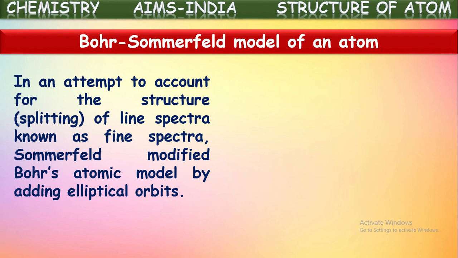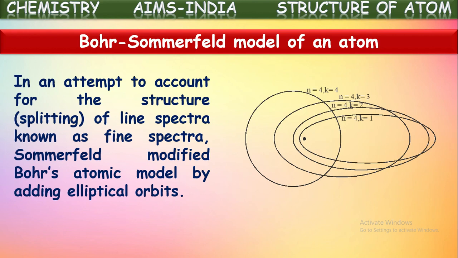In an attempt to account for the structure of line spectra known as fine spectra, Sommerfeld modified Bohr's atomic model by adding elliptical orbits. In Bohr's theory, it explained only circular orbits. He told that electrons are revolving in circular orbits around the nucleus, which are called shells or orbits or energy levels.